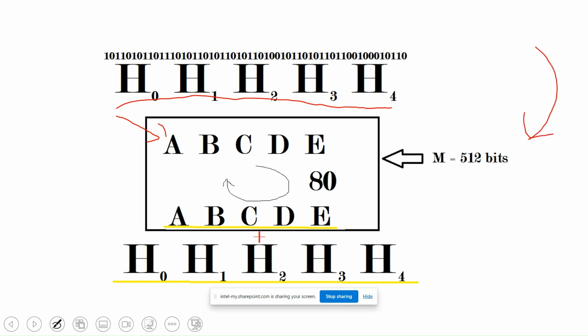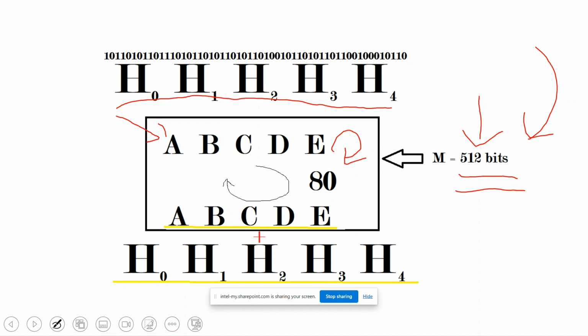We will take 512 bits of either the original message or the padded message. Based on these bits we will shuffle them, not in a simple way but in a complex way.